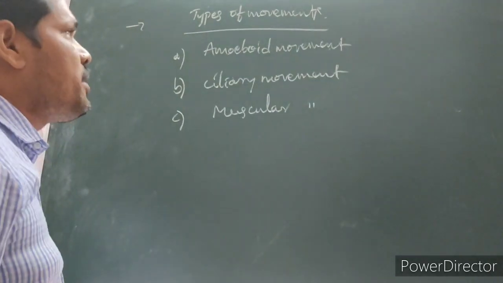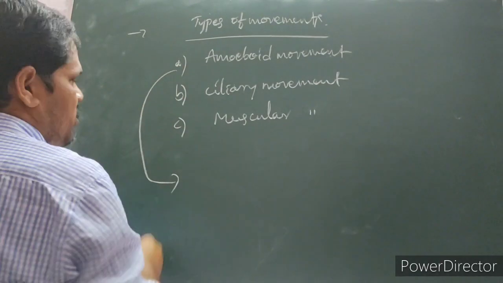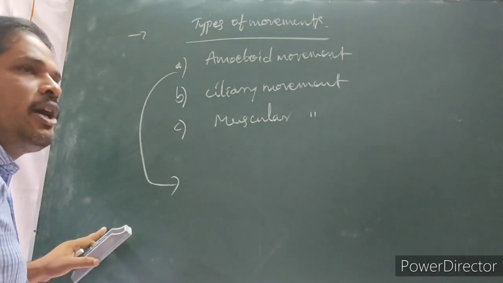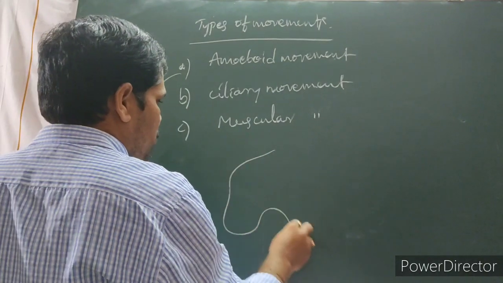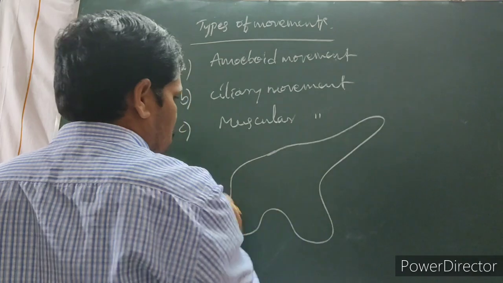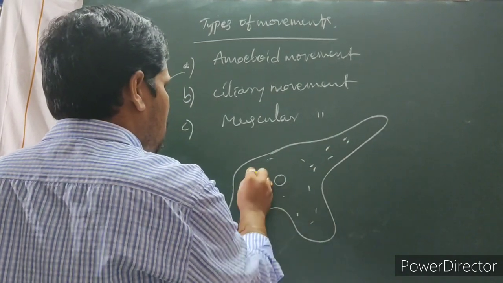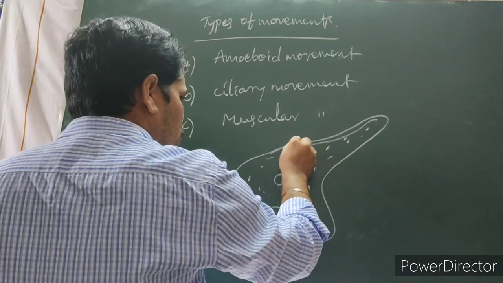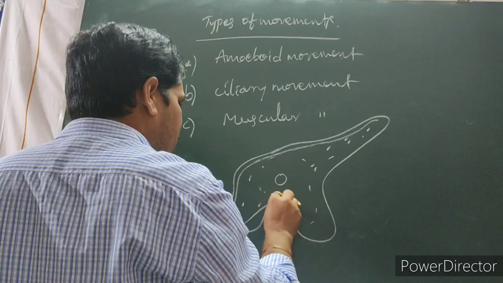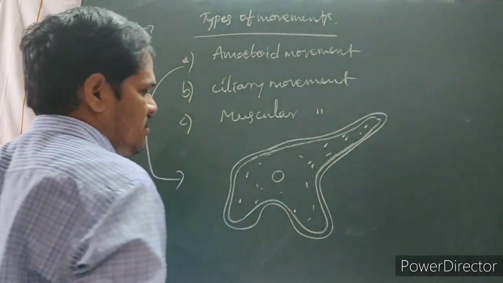These are the three types of movements. Under that, the first one, amoeboid movement. Amoeboid movement means, if you observe the case of amoeba, the protoplasm is accumulated in a specific area and forms a pseudopodium.